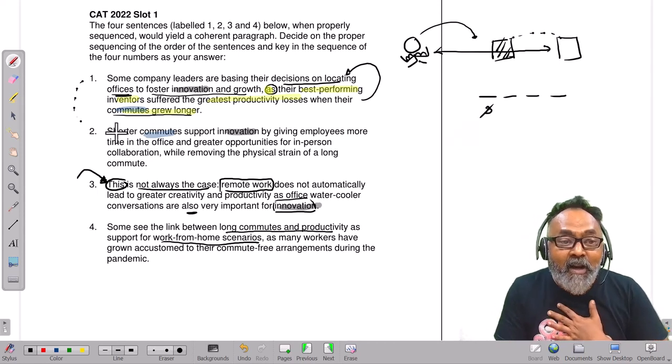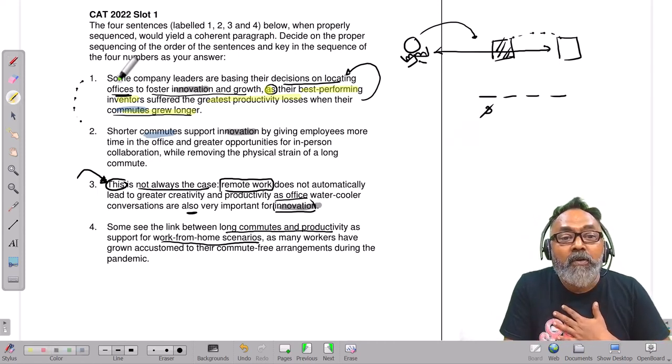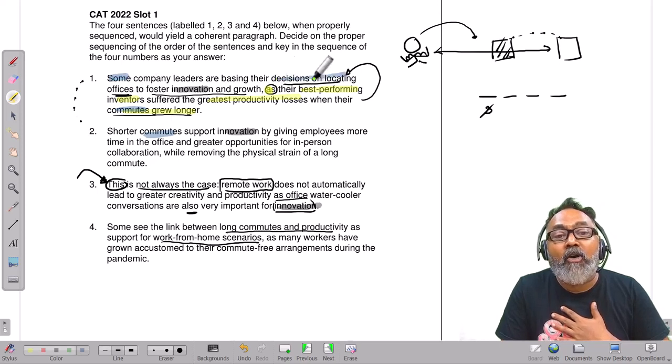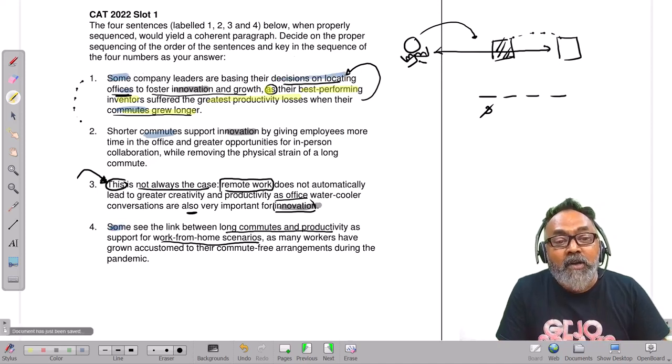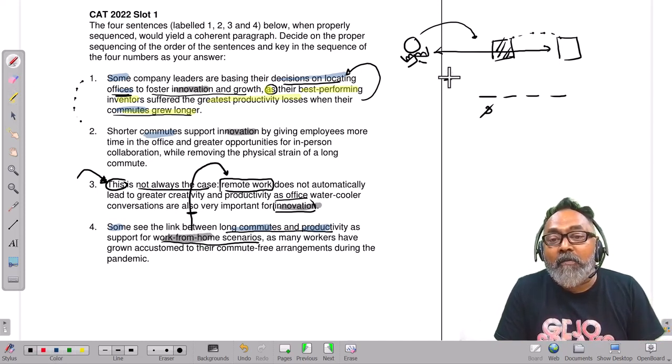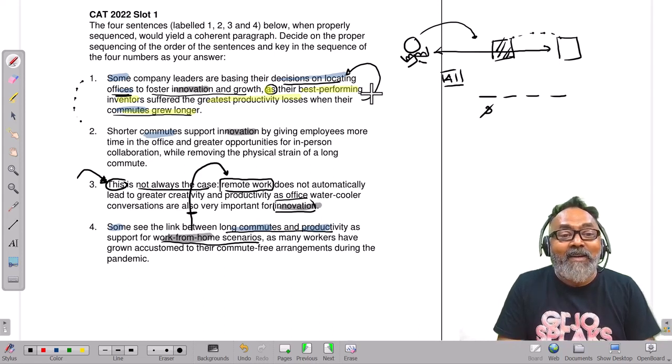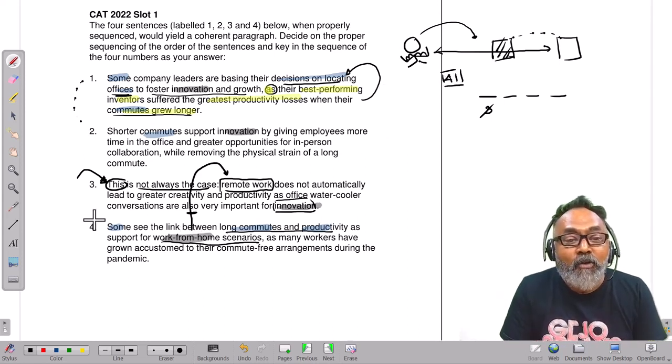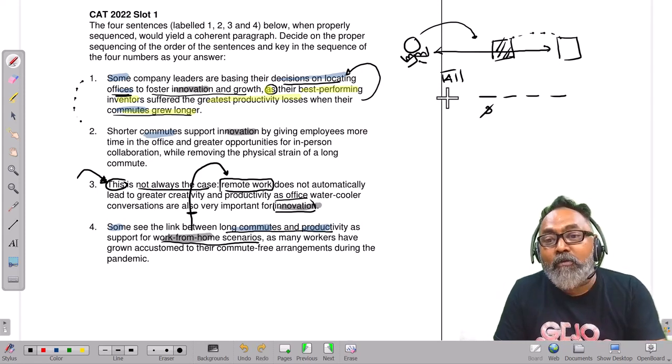Another thing that I see is there is one group who is basing their decision on locating offices. Another group, some see the link between long commutes and productivity as support for work from home scenario. And very clearly, we can see a block. This is a problem with work from home. We know that 4-1 is a block. Definitely 4-1 is a block. So 4-3, not 4-1, 4-3.